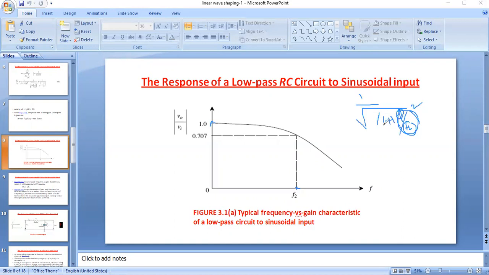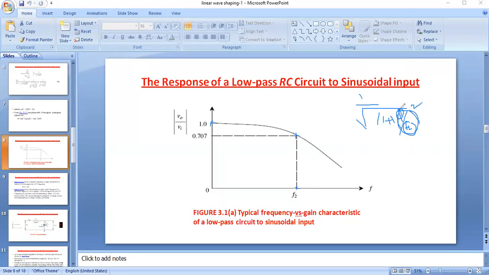Square root 2 is 1.414, so 1 by 1.414 is 0.707. So at F equal to F2, the magnitude of gain is 0.707.